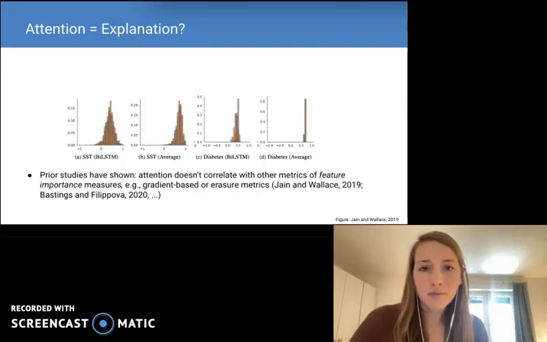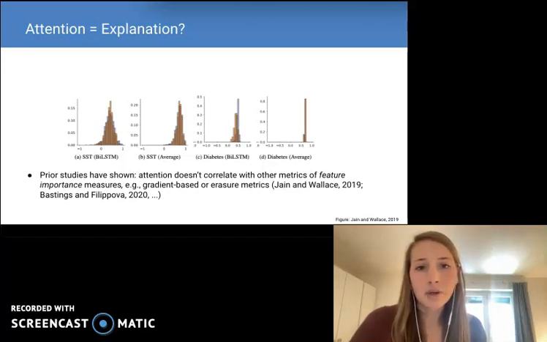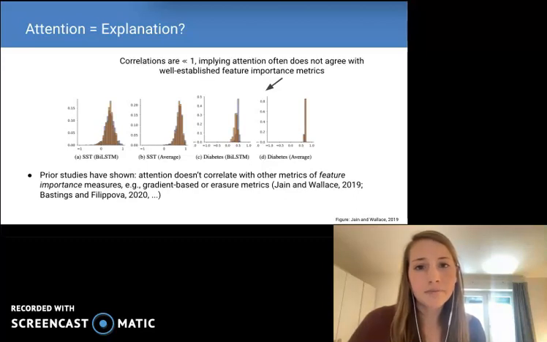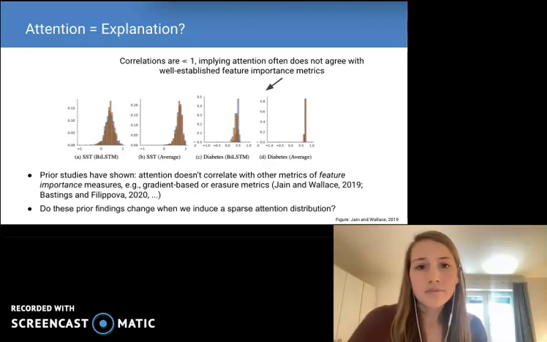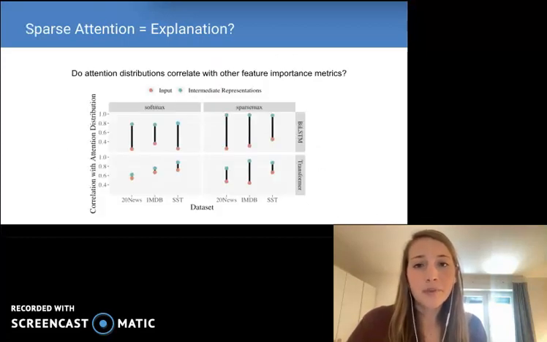In the final part of our paper, we look back at a previous finding about attention, specifically that attention tends to not correlate well with other metrics of feature importance. We now ask, do these prior findings change when we use a sparse attention mapping in our model? In our preliminary experiments, we confirm prior findings that attention doesn't correlate well with measures of input feature importance. Rather, as we could perhaps expect, the much stronger correlation is with metrics of intermediate representation importance. That is, the entities that the attention distribution is computed with respect to in the first place. Now, this finding holds even when using the sparsemax projection function.